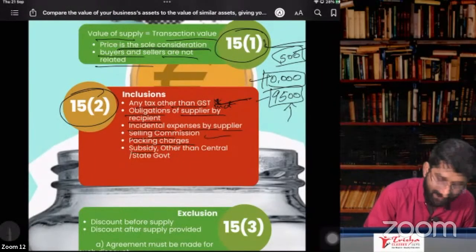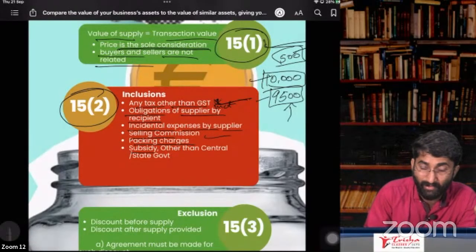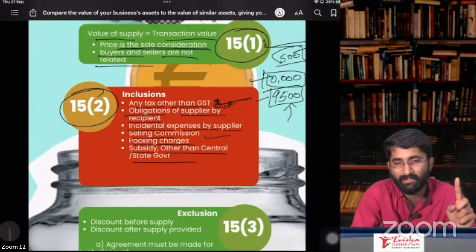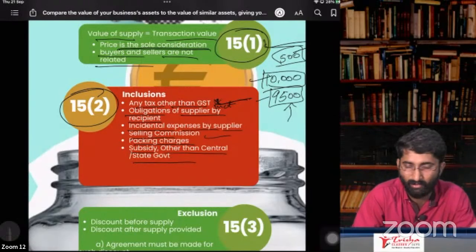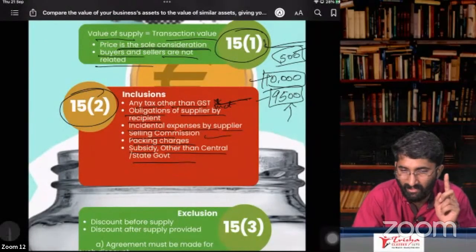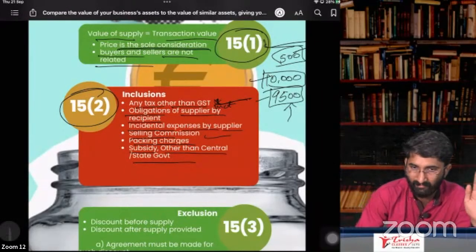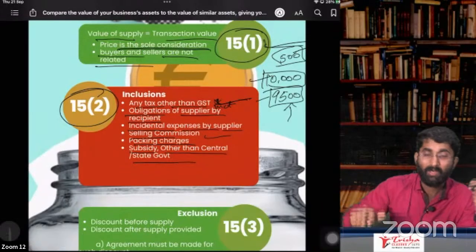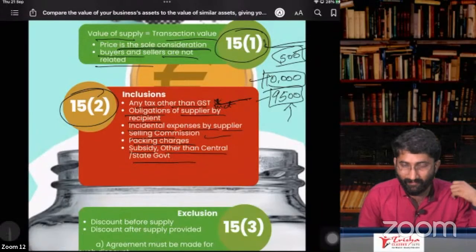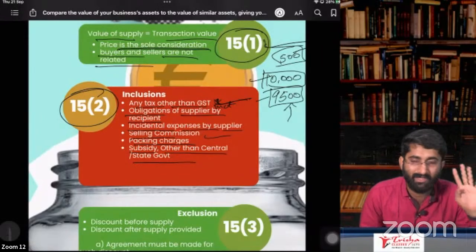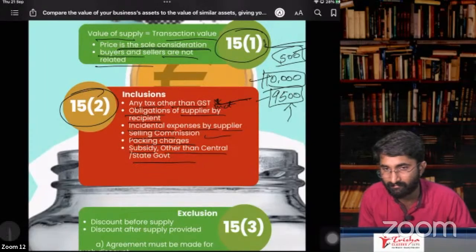included. Subsidy is also included, but other than central government and state government subsidy. Central government subsidy and state government subsidy don't include. Why? Because the government is only giving the subsidy, that will not be the consideration. So that you should exclude. But if a subsidy or any concession is given by some private entities, in that case, that will be the consideration. On that, there will be GST.